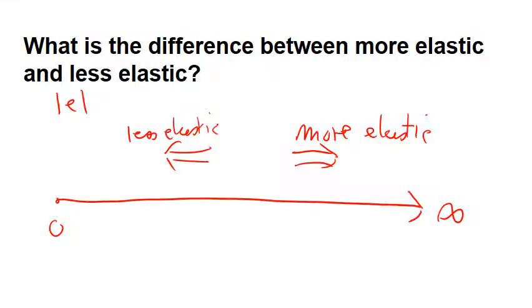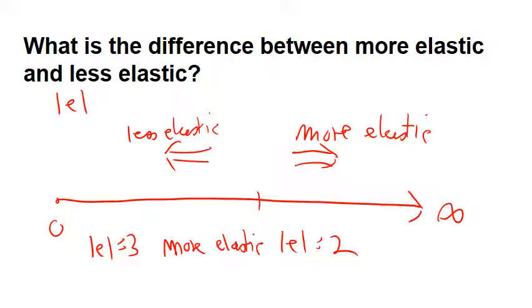Let's do a couple quick examples. Absolute value of E equals 3 is more elastic than when absolute value of E is equal to 2, because 3 is closer to infinity than 2 is.